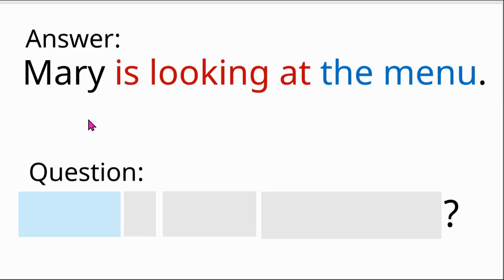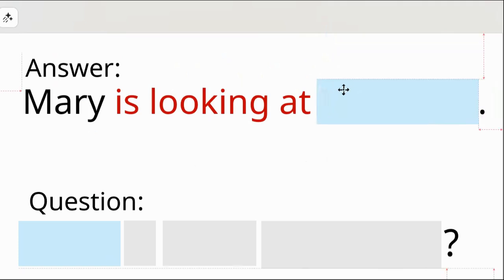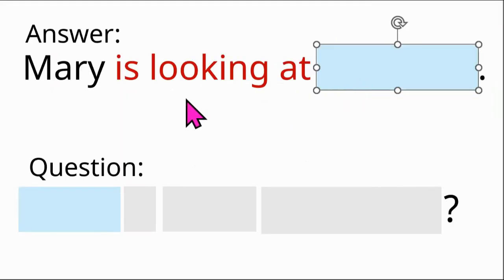Let's look at another one. Mary is looking at the menu. Now, this is the information we want to find. Mary is looking at something. I want more information. So what question word do we use for a thing or an action?